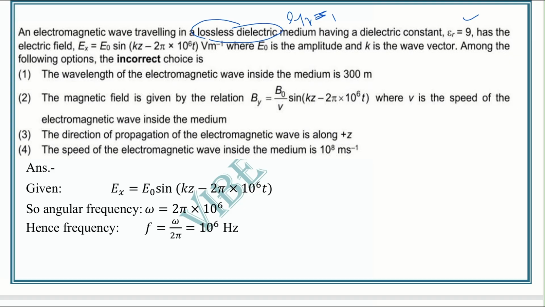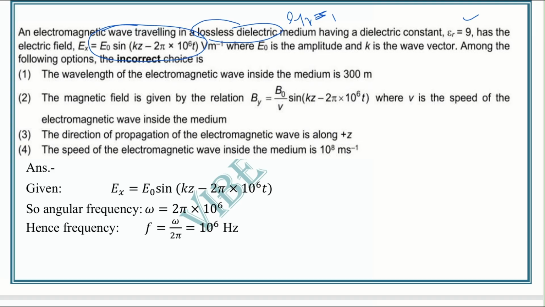Hence the electric field Ex equal to E0 sin(kz minus 2 pi 10 to the power 6 t) volt per meter, where E0 is the amplitude and k is the wave vector. Among the following options, the incorrect choice is asked.